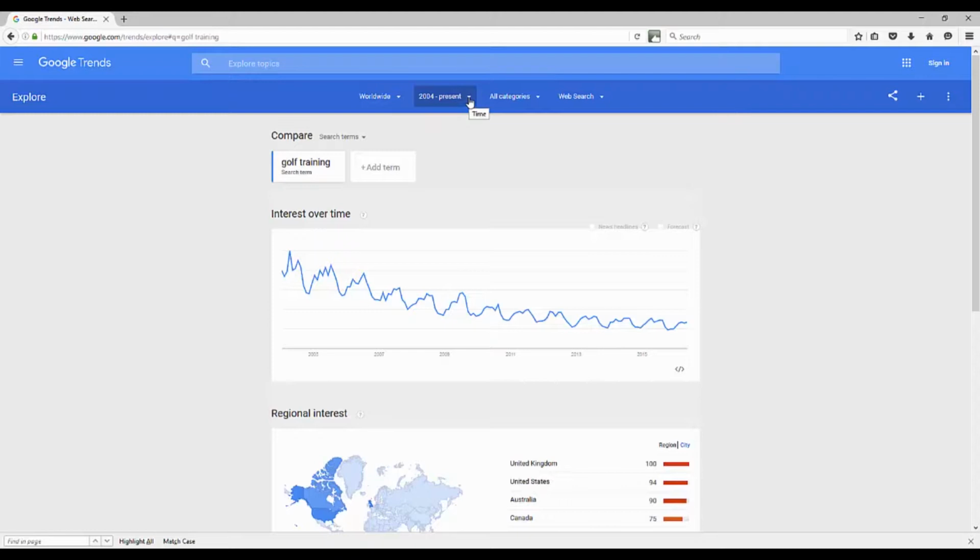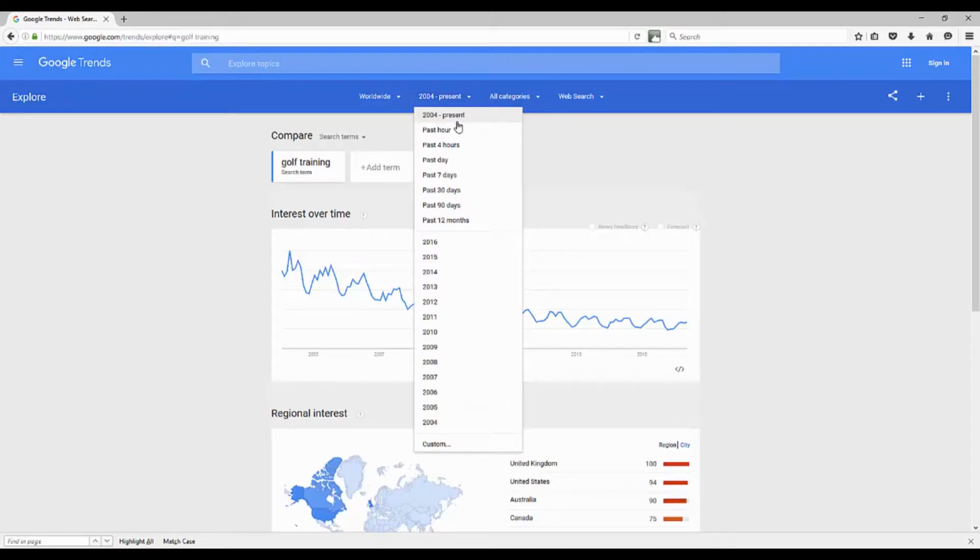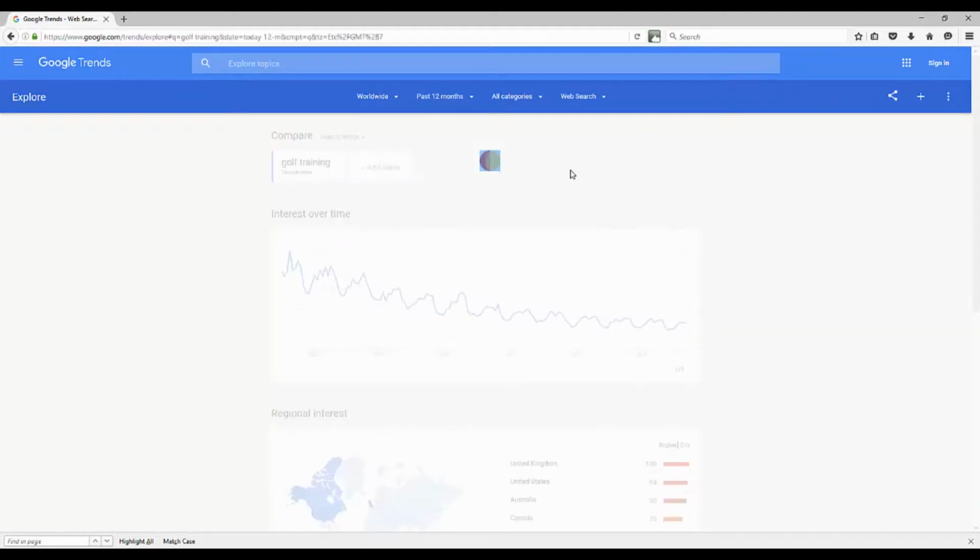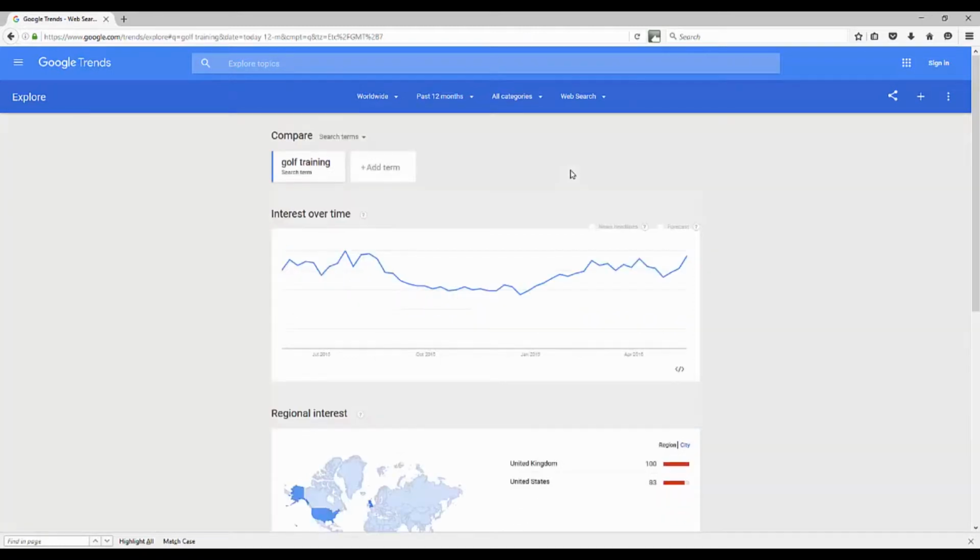Now here's where it gets really powerful. So I could actually do a search and say, I am just curious how this phrase is performing for, let's say for example, the past 12 months. Let's see how it's done over the past 12 months and see what trends it's at. So it's kind of maintained. It looks like it's doing really well. It dropped a little bit there and it's kind of going back up. So no major changes there, no major shifts.